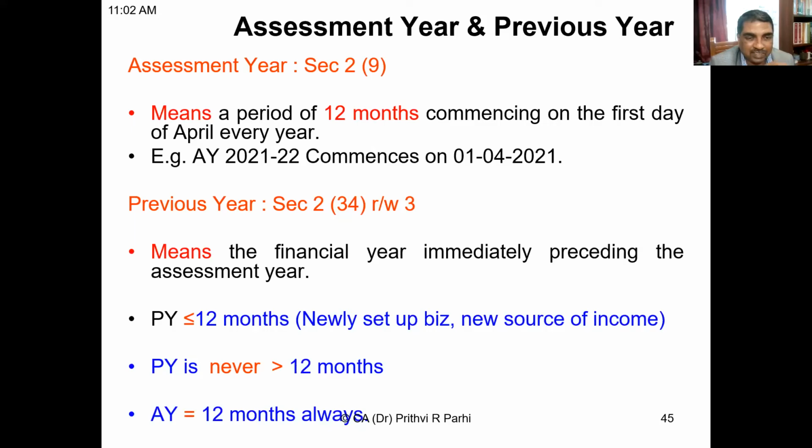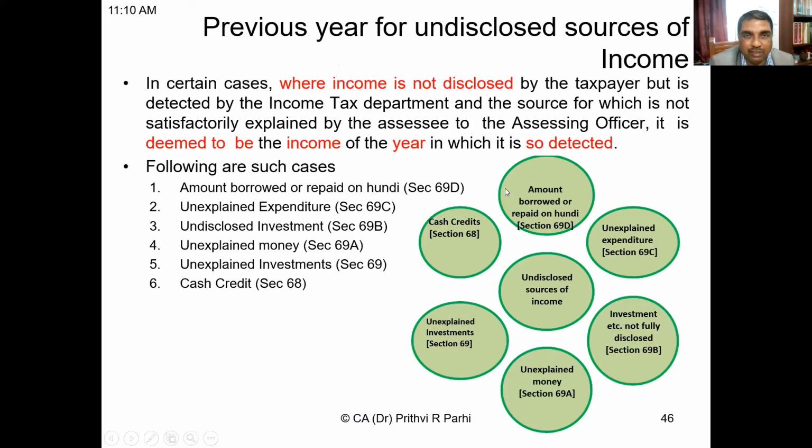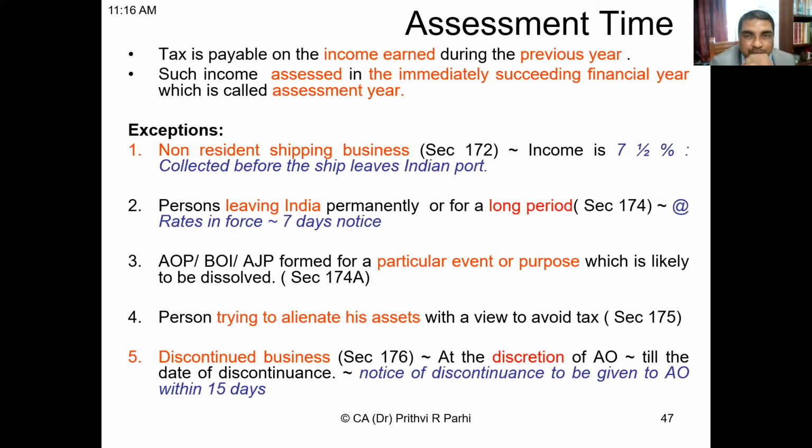Well, friends, now you can look at this slide. In case of newly set up businesses, or when a new source of business and income is generated, previous year can be less than 12 months, but it is never more than 12 months, and assessment year is always 12 months. And why are we learning this previous year and assessment year concept right now? Because we know that income which is earned in the previous year is supposed to be assessed to tax in the subsequent year, which is the assessment year.